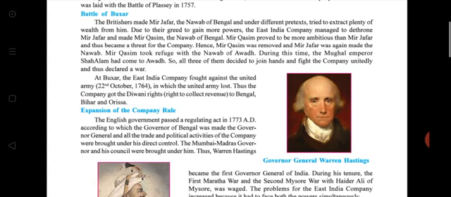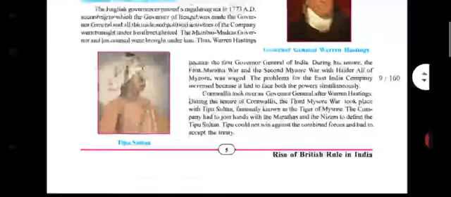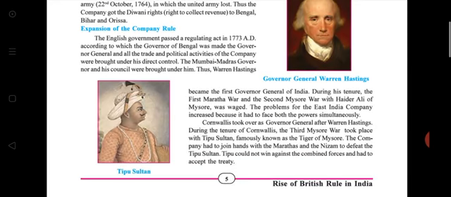That's why they removed Mir Qasim and again made Mir Jafar the Nawab. And at Buxar, the East India Company fought against the United Army on 22nd October 1764, in which the United Army lost, and the company got the Diwani rights to Bengal, Bihar, and Orissa. Is it clear? Good. Then expansion of company rule.